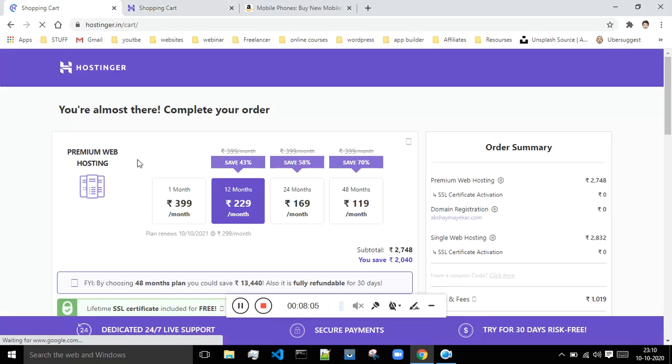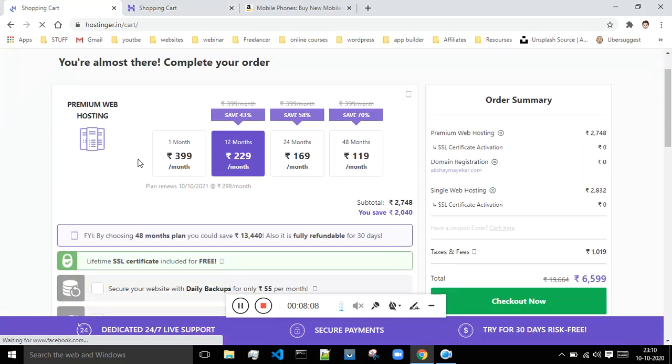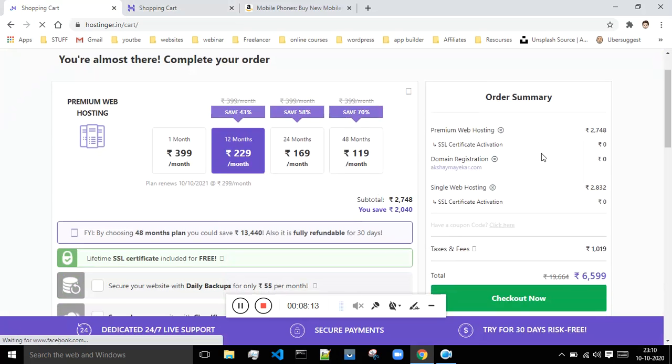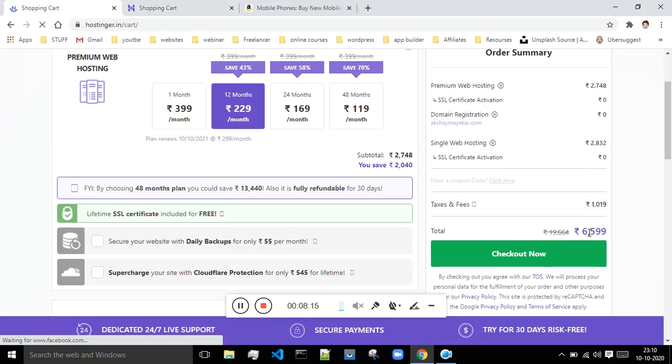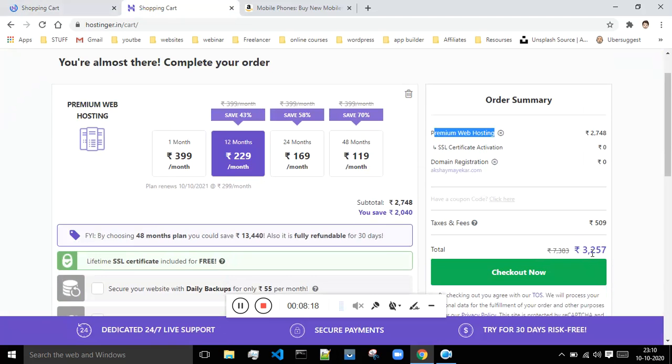But when it comes to the single plan, as can be seen, it is a bit costly. It will cost you somewhere around 6,000. So from my point of view, you should stick to this plan, which will cost you 3,257. If you want, you can go with this plan, because we are getting the discount which is 80% off, and because of which we got a very good discount over here. So please click on checkout now if you want to take the domain name and the web hosting. Thanks for watching, and in the next tutorial I will show you how to carry out the further process.